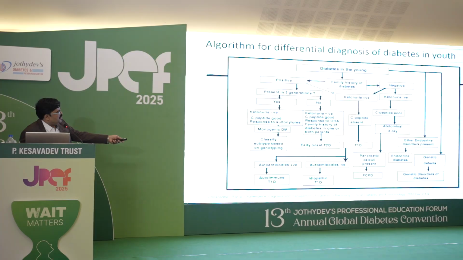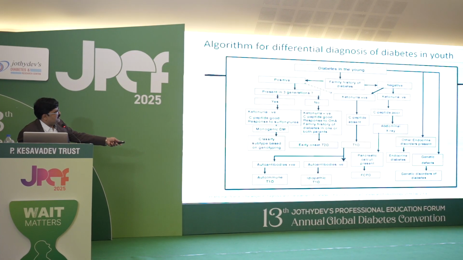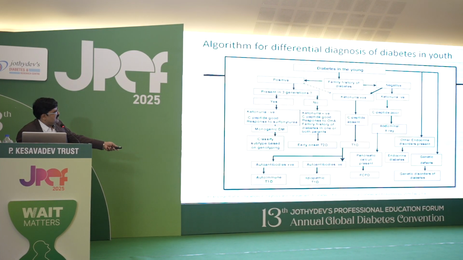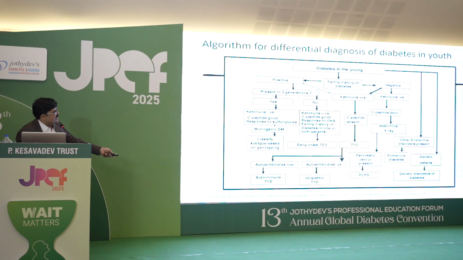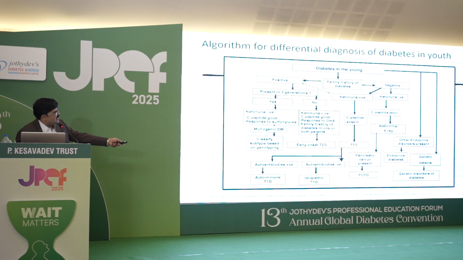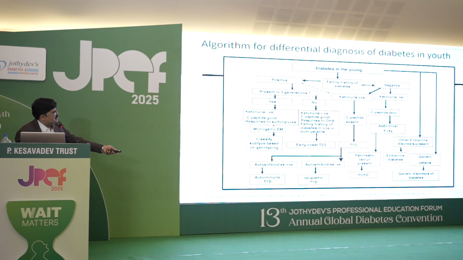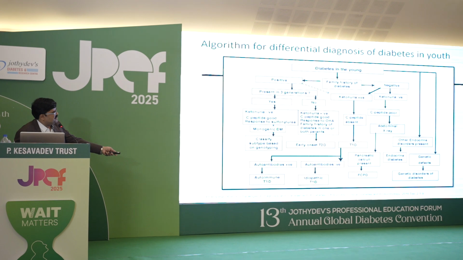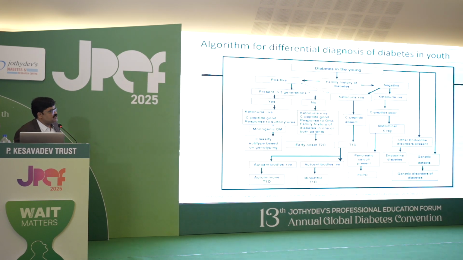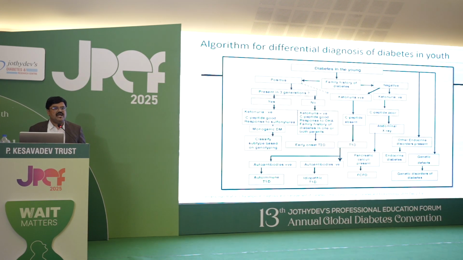Then if ketonuria is negative, C-peptide is poor, ask for abdominal X-ray, look for pancreatic calculi, then it is FCPD. Then at the extreme right, you can see the other endocrine disorders, that is endocrine diabetes, genetic defects, and genetic disorders of diabetes. This is a simple chart which will help us in clinical practice.